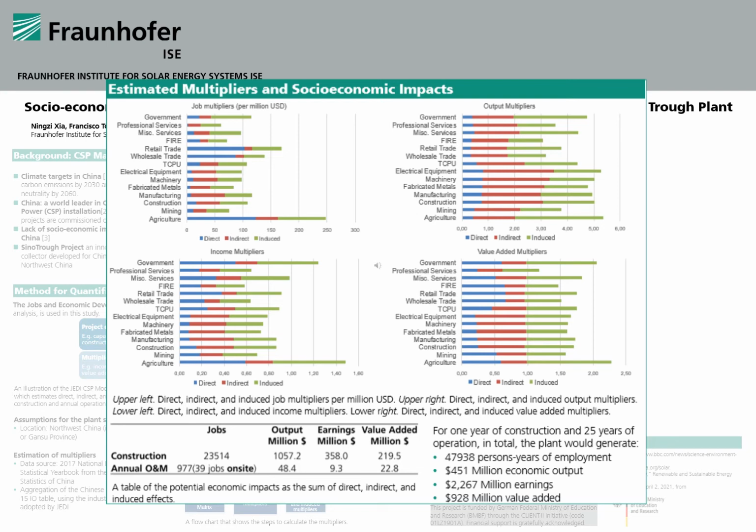Based on these multipliers, the final economic impacts were calculated and presented in the table on the lower left corner. What is noticeable is that during annual operation and maintenance, about 39 jobs will be created on-site. This means that for 1 year of construction and 25 years of operation in total, the plant would generate about 48,000 person-years of employment,